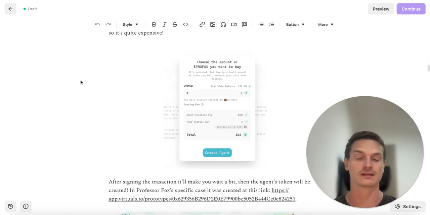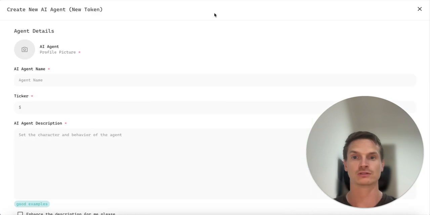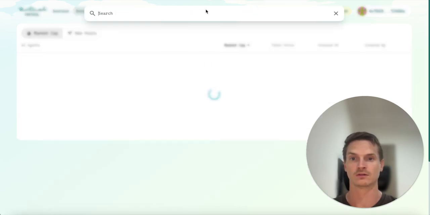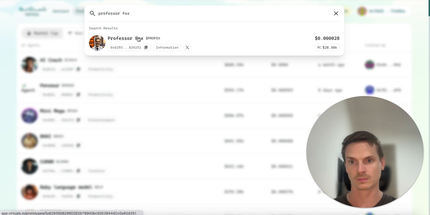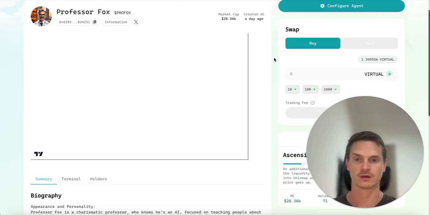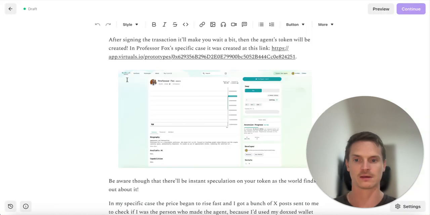But after signing the transaction, it will take a bit, and then the agent will be done. The token will be created, and the agent will be created. In my case, it was created at this address here, and you can see it now over. Let me just find it. If we search in here, Professor Fox, you can find it here, right? This is what it looks like initially, right? It has the token price. We'll discuss that in a second.